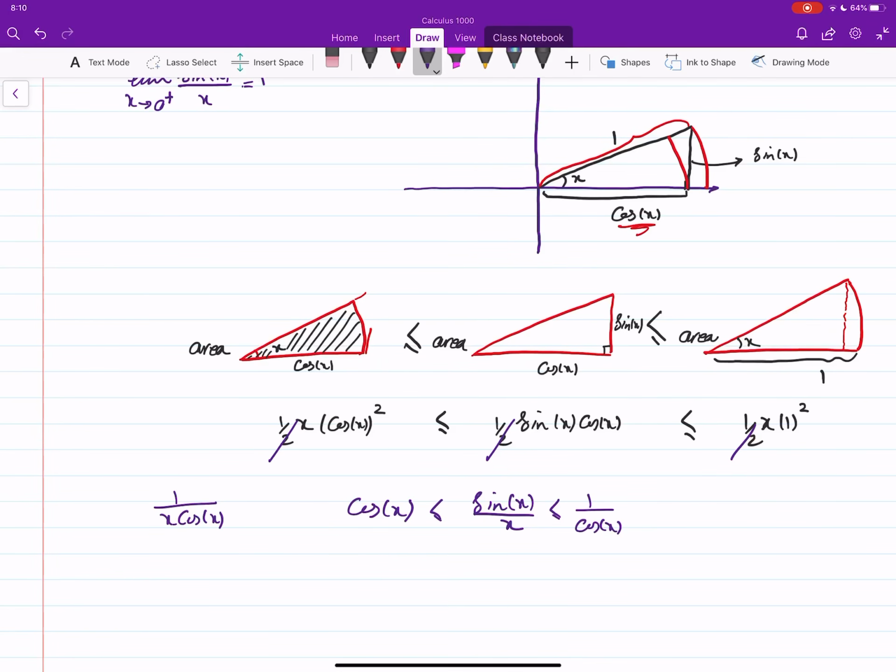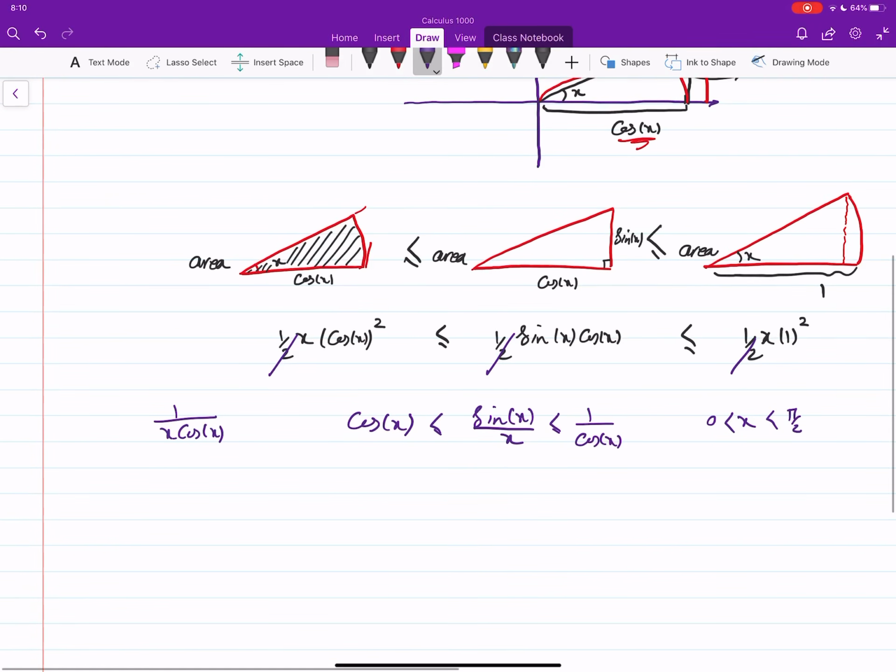And this is true for all x bigger than 0 and less than pi over 2. We need to be close to 0; we don't need to go that far from 0. Now note that the limit of the left-hand side as x goes to 0 is cosine of 0, since it is a continuous function, which is 1.